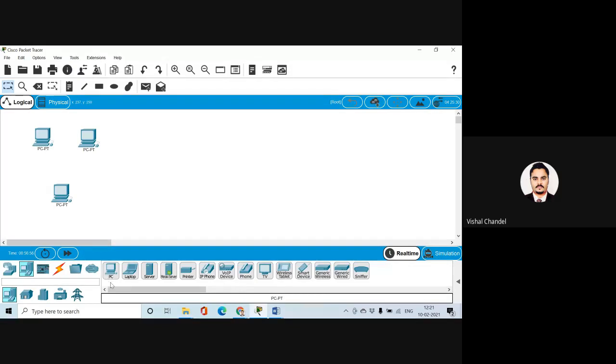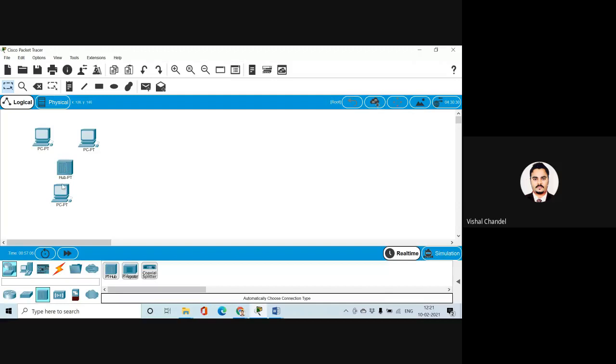I have selected 3 endpoint devices, or 3 PCs. Now I am going to connect these 3 devices with a hub. That means I am exchanging information in a physical way, or creating a small local area network.